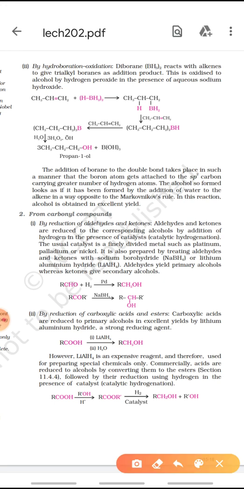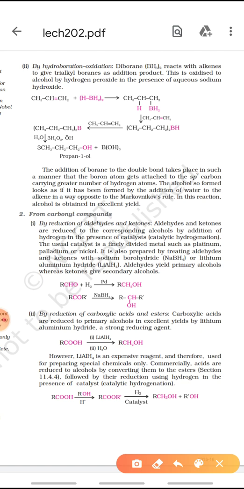Now children, you have to remember that the addition of diborane to the double bond takes place in such a manner that the boron atom gets attached to the sp2 hybridized carbon carrying the greater number of hydrogen atoms.